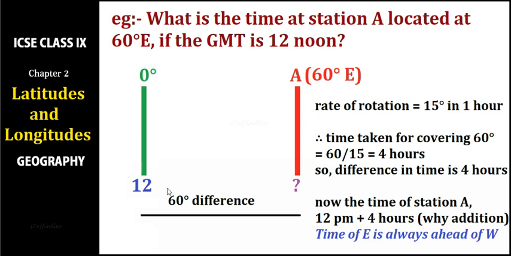Here it is 12 p.m. or 12 noon, and we have to add 4 hours to that. If we add 4 hours to 12 noon, it is 16, that means 4 p.m. So the answer is 4 p.m. The most important thing here is deciding whether the difference in time needs to be added or subtracted. So keep this in mind: if the place is located in the east, then the time of that place is ahead.